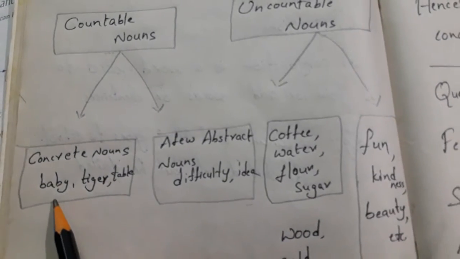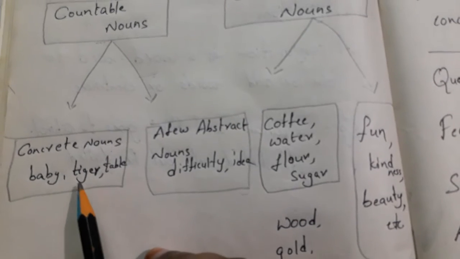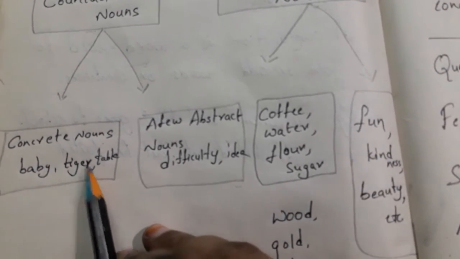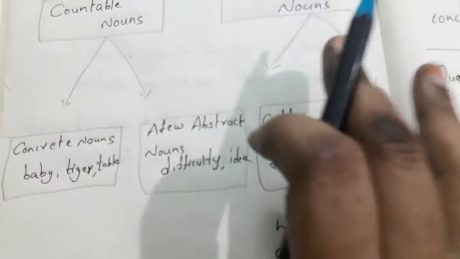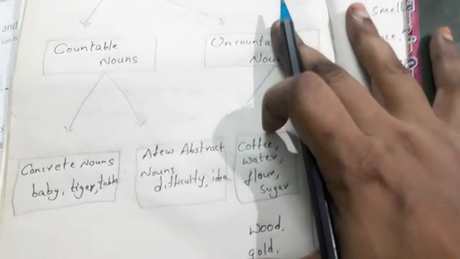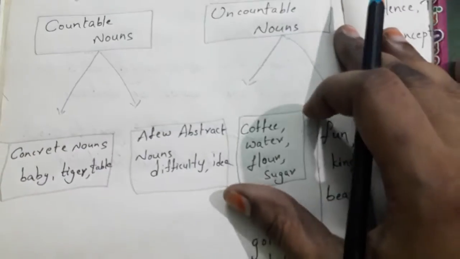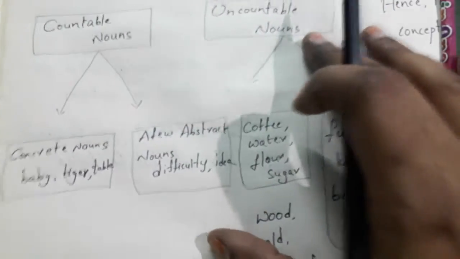For example, baby: we can see, touch and play with the baby. Tiger, an animal: we can see and touch. Table, we can see and touch. Book, I can touch, read and write. So these are concrete nouns.